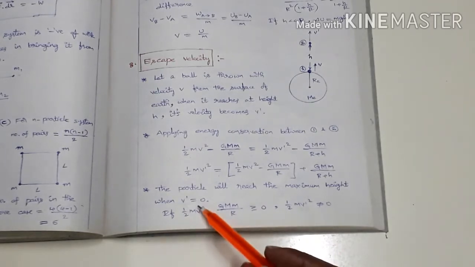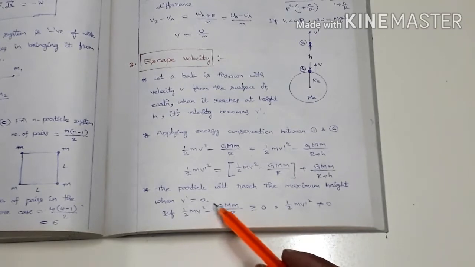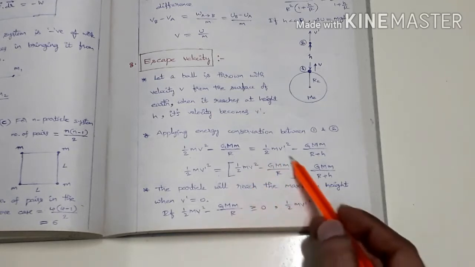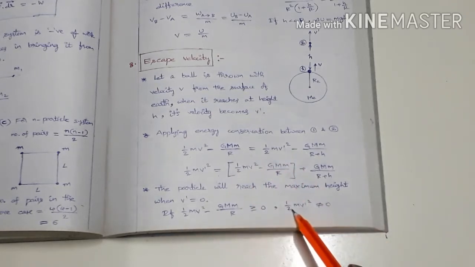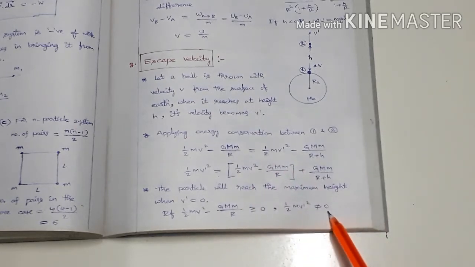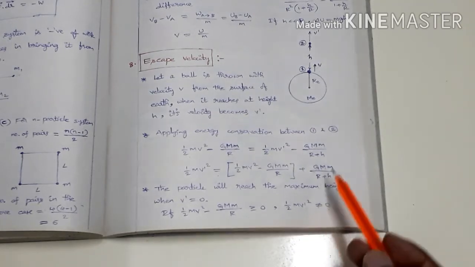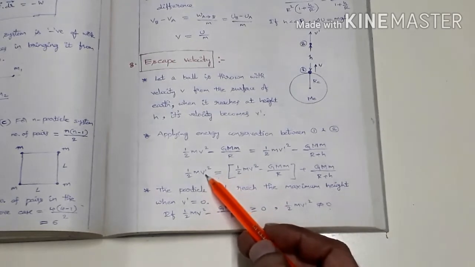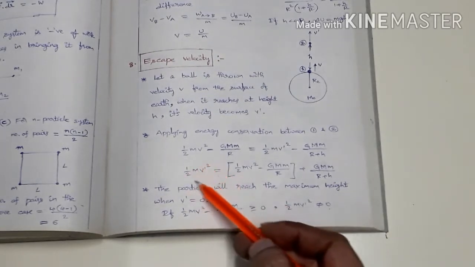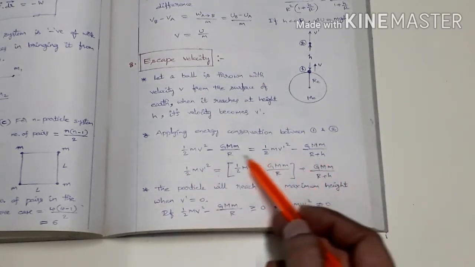When v dash equals 0, it is clear that the particle reaches maximum height. If half mv dash square is 0, then the entire term on the right-hand side must be 0.